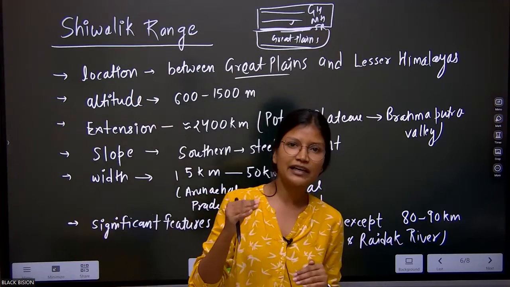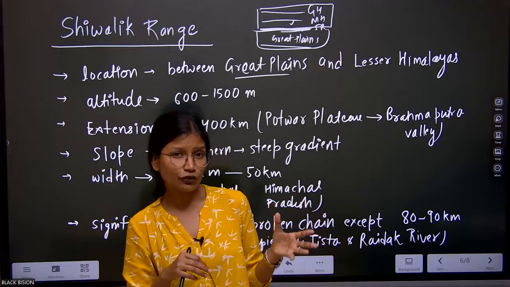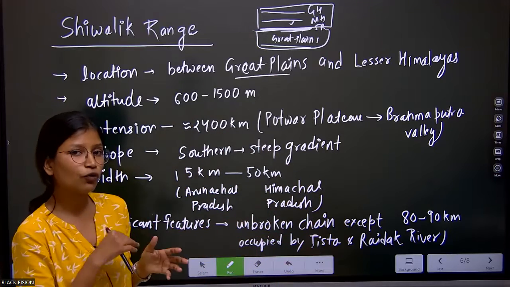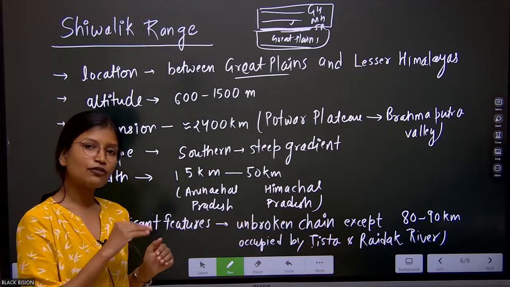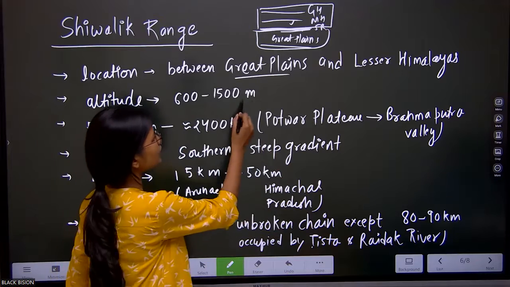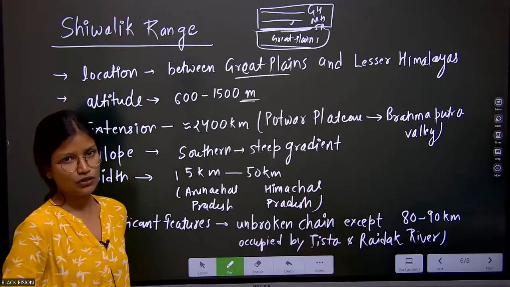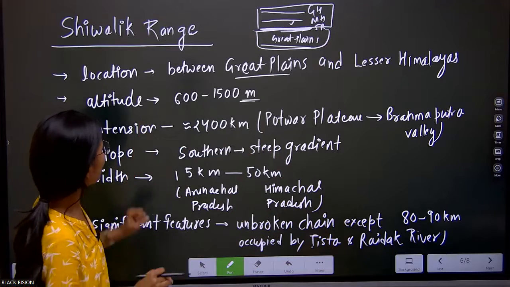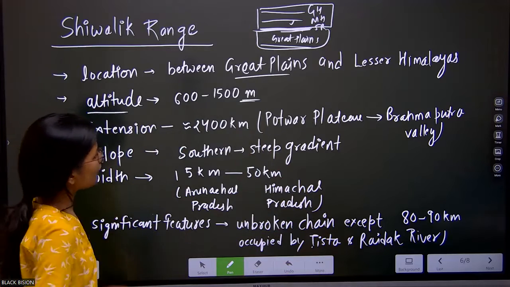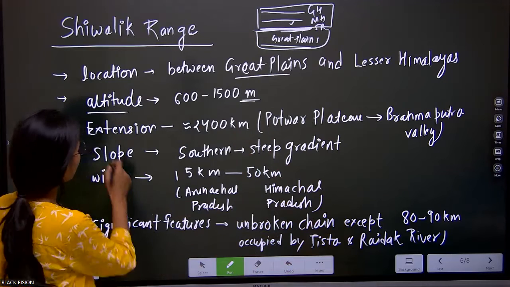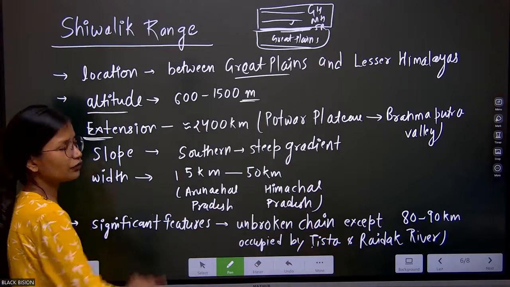If we compare this with the Middle Himalayas, the range there is approximately 3500 to 4500 meters from sea level. Whenever we are measuring altitude, we are measuring from the sea level. So from the sea level, the altitude of Shivaliks is 600 to 1500 meters. Apart from this, what is the physical extension of this range?